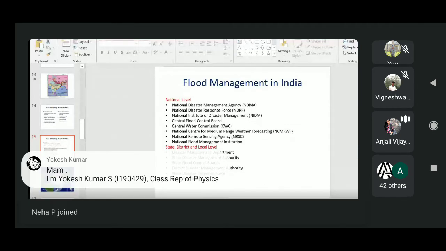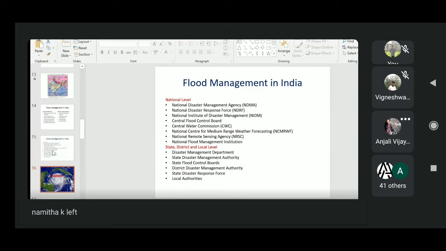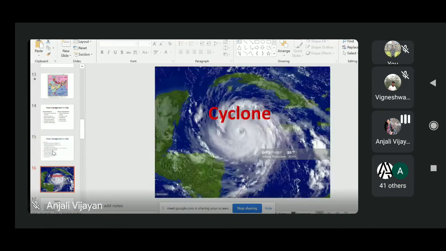Other than these national level agencies, there are state, district and local level organizations, which include the disaster management department of each state, the state disaster management authority, state flood control boards, the district disaster management authority, the state disaster response force like the national disaster response force, and some local bodies also dealing with flood management in India. With that, we will finish flooding. Now we will move to another hazard called cyclone.